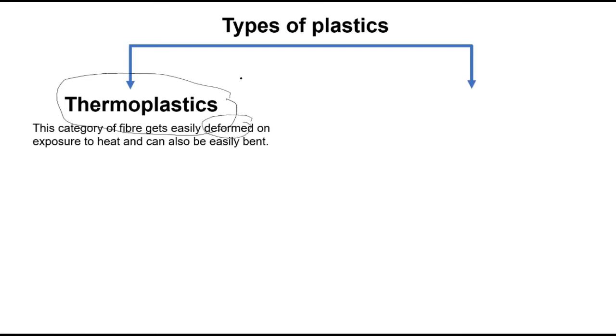Deformed means we can put them into any shape. They can be bent easily. We can expose them to heat. All that can be done to this type of plastics. Therefore, they are called thermoplastic. Thermo means what? Heat. Remember this, thermo means heat. Thermoplastic.